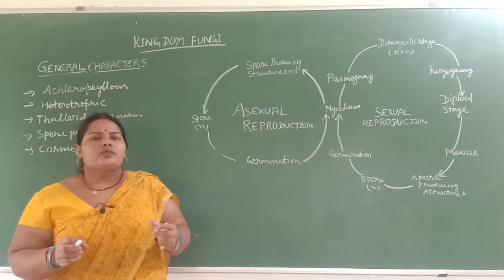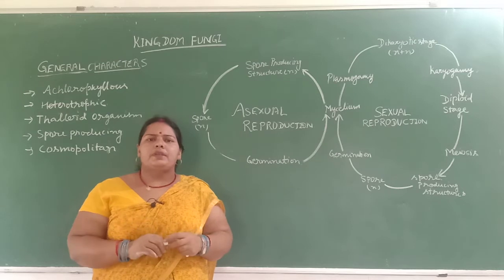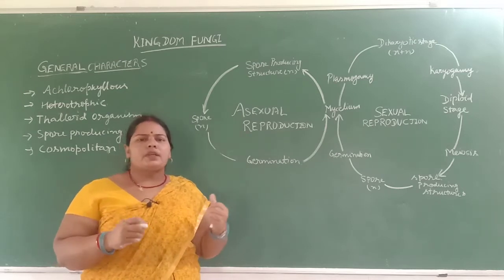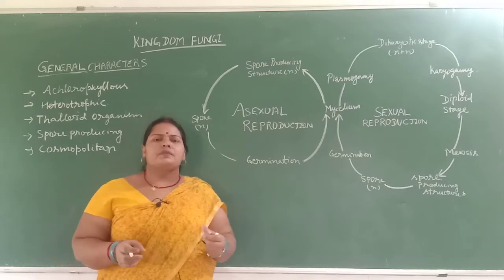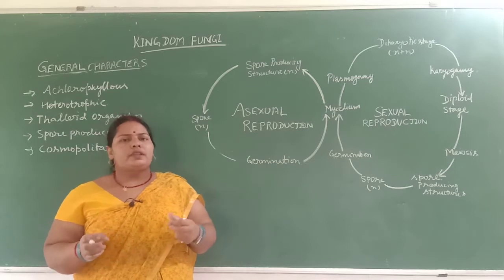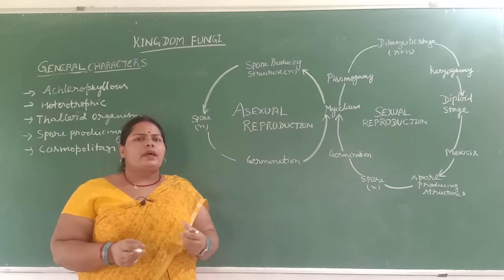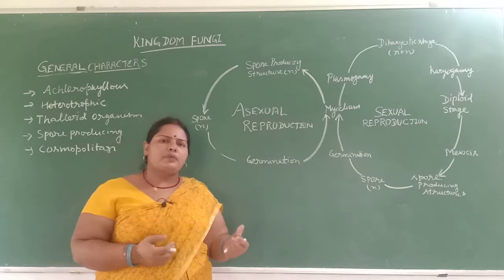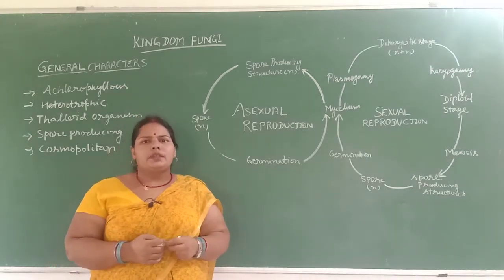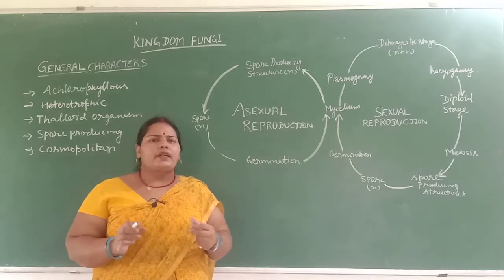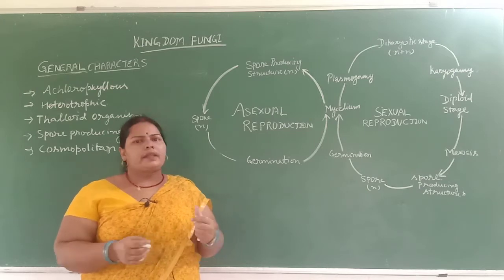First of all, you see which color is found in the fungus. That is achlorophyllous type. It means there is no chlorophyll. It means they cannot make their food themselves. They are dependent for food on different organisms. So it may be the heterotrophic type of mode of nutrition, and it may be of two types. First is saprophytic and second is parasitic. So the mode of nutrition in the fungus is the heterotrophic mode of nutrition, because they have no chlorophyll, they cannot make their food.